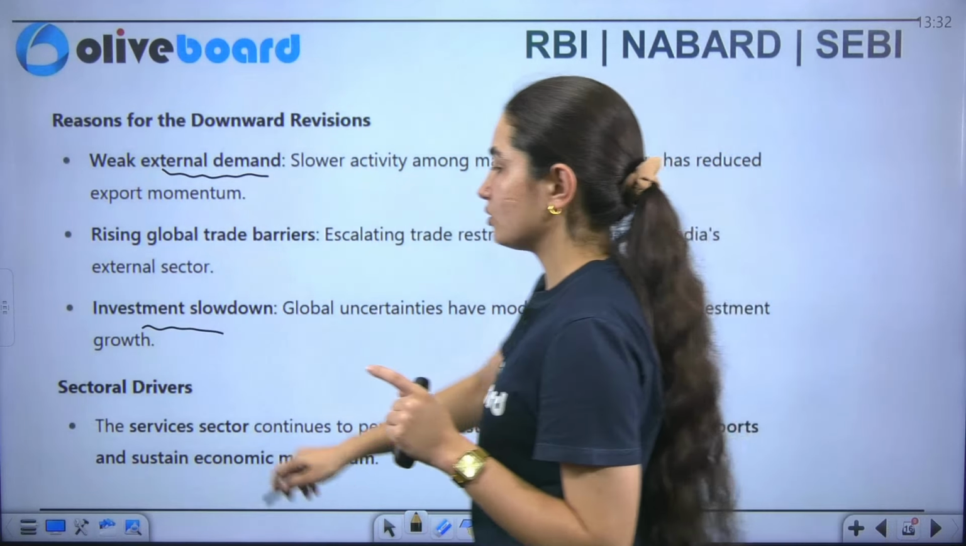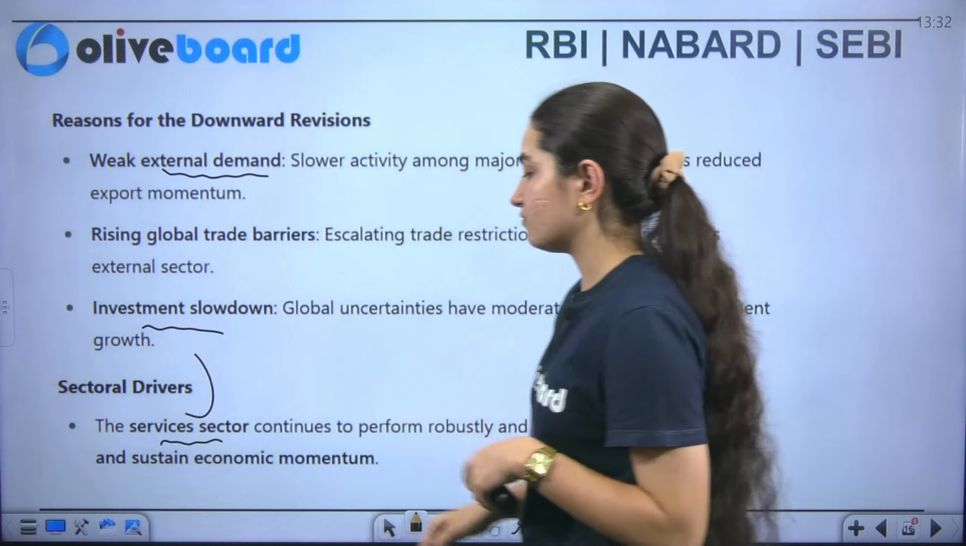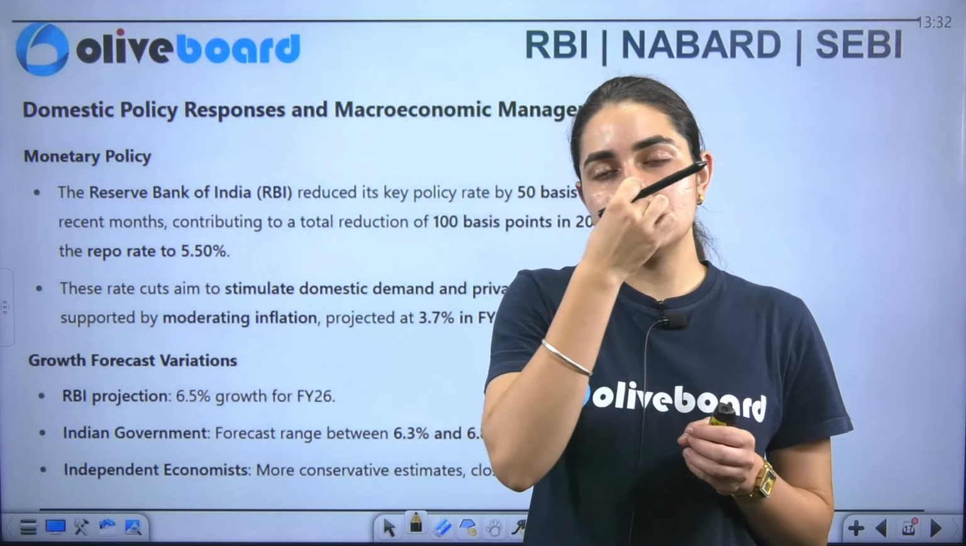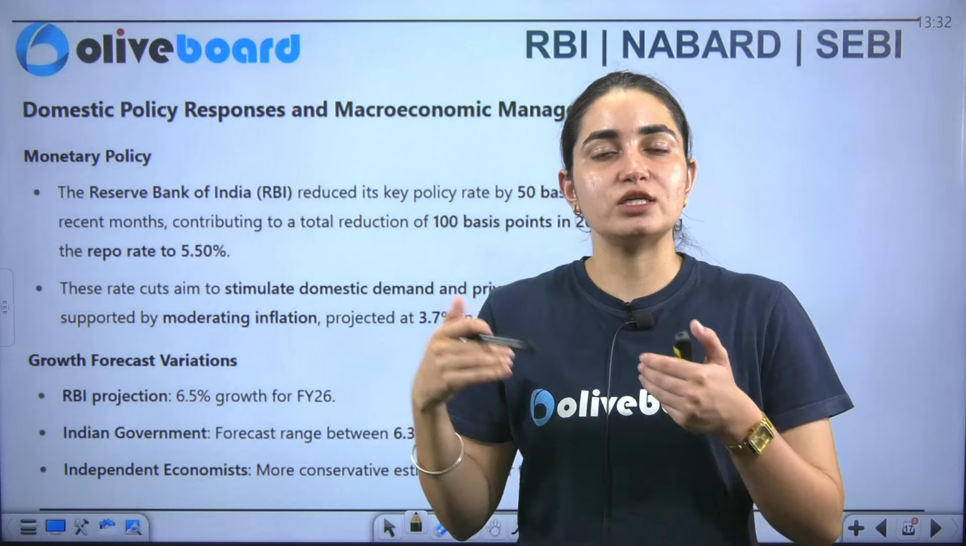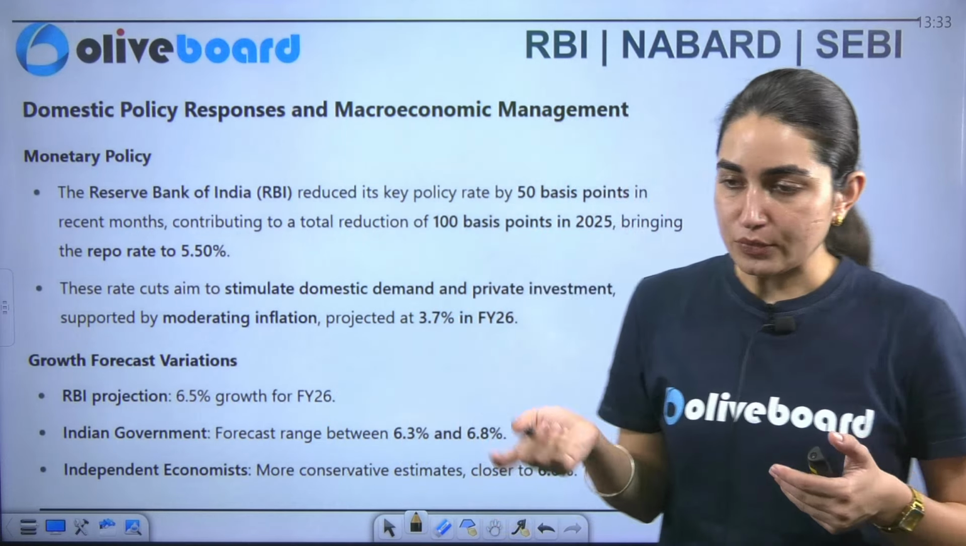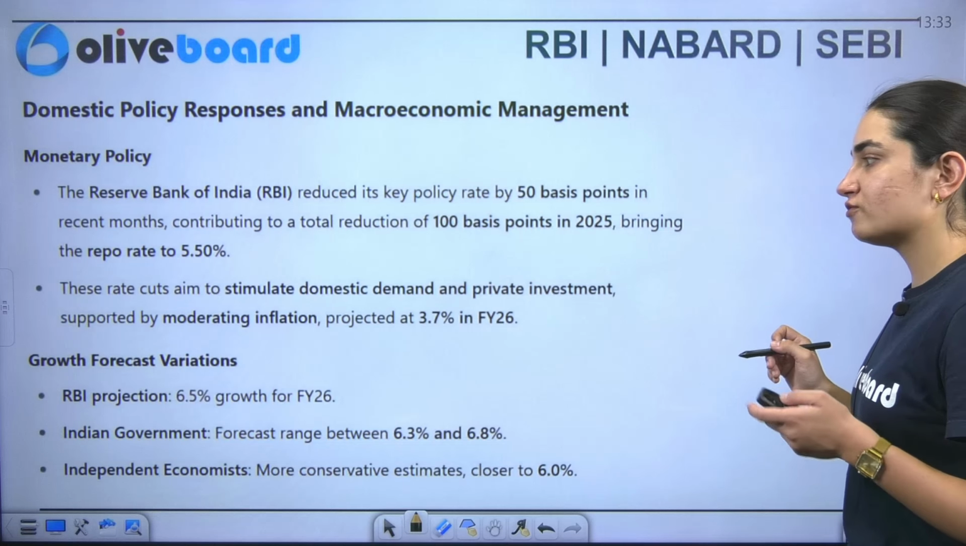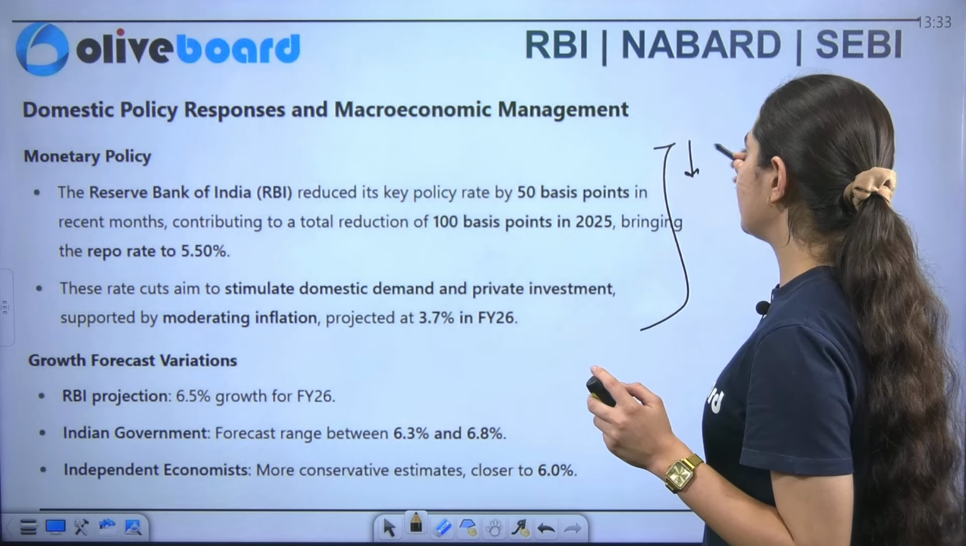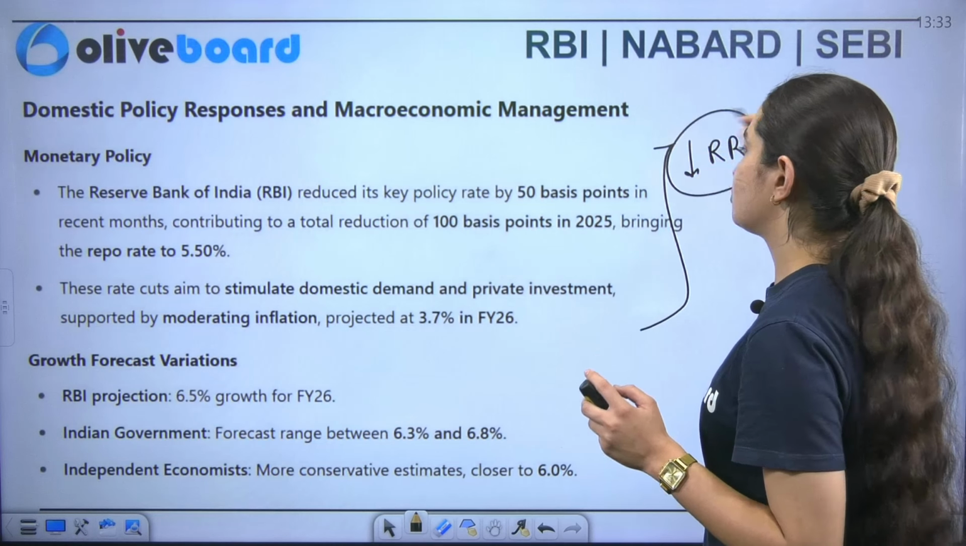Now what are the sector drivers? One is the services sector. We've seen that the services sector is the one performing better, specifically when it comes to trade as well as in the case of India. Now what does it say about the Reserve Bank? We are already done with it, that it has decreased the repo rate by 50 basis points recently.